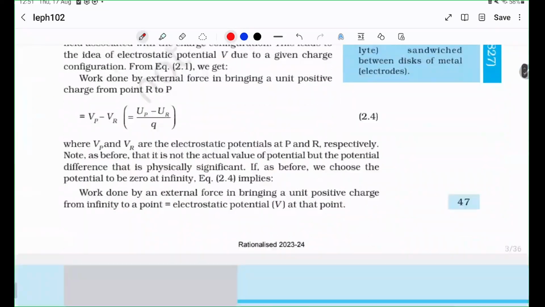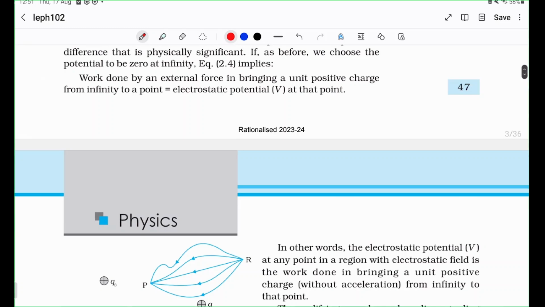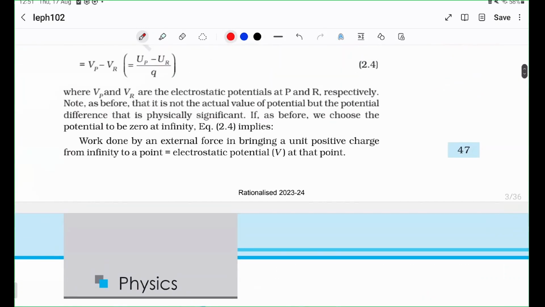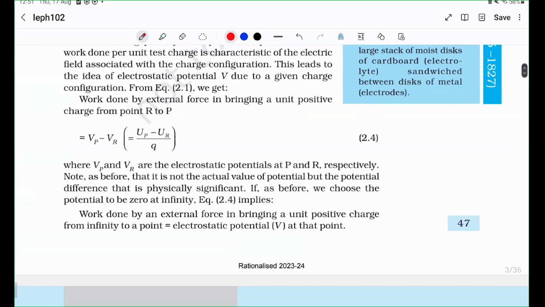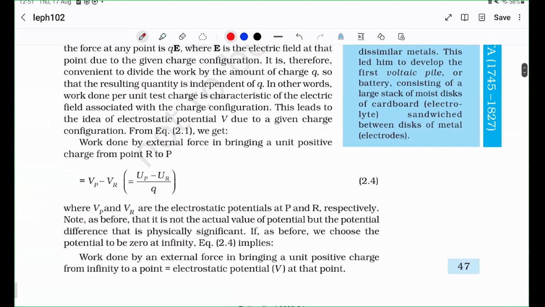Okay. So this is a very large chapter, so we're going to cover it in 2 sessions. I don't want to rush and miss a few very important concepts.